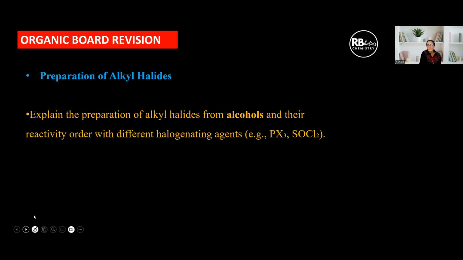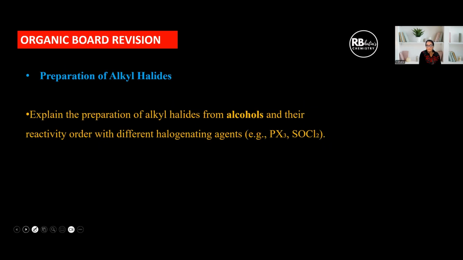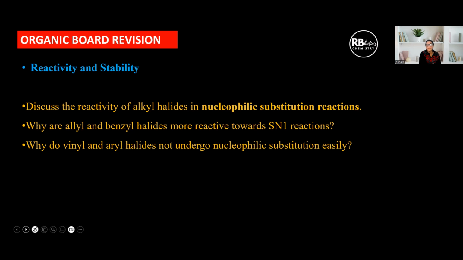Then preparation of alkyl halides: explain the preparation of alkyl halides from alcohols and their reactivity order with different halogenating agents, like with PX3, with SOCl2, etc. Right? This is from the preparation topic. Then reactivity and stability. Discuss reactivity of alkyl halides in nucleophilic substitution reactions. Why are allyl and benzyl halides more reactive towards SN1 reactions? Again, the highlighting point is going to be based on carbocation stability.